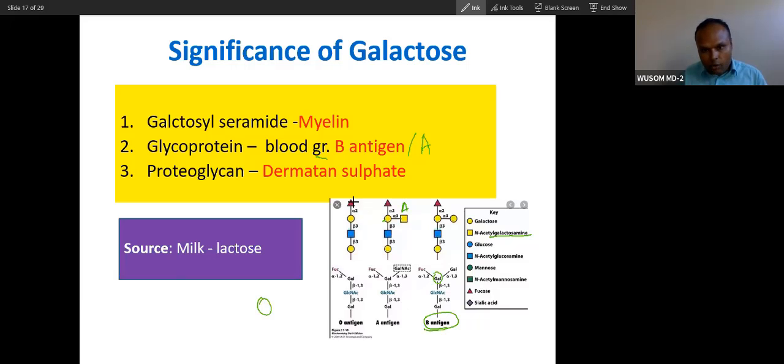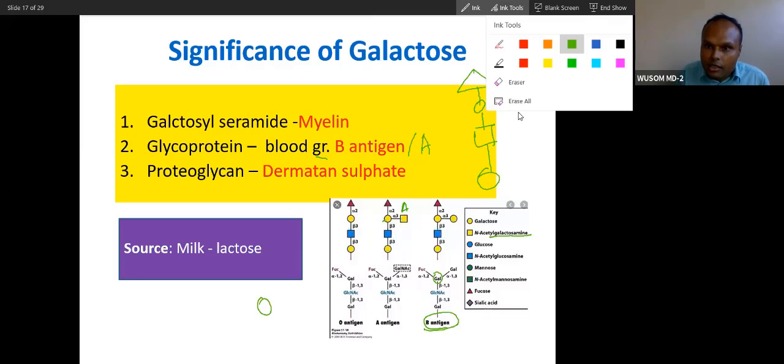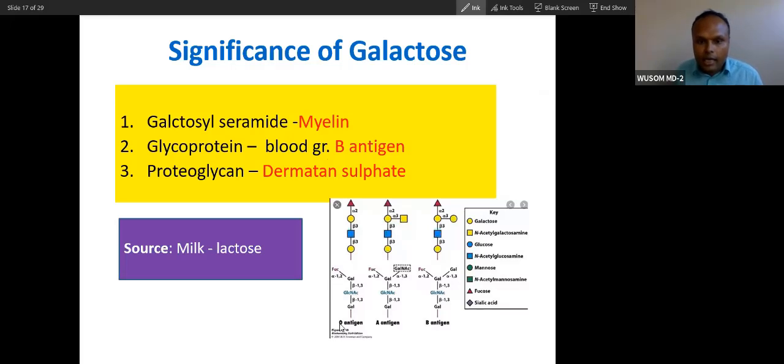So a trisaccharide with fucose, and this is a tetrasaccharide, like an arrow-like thing. You can remember the arrow-like thing, so you can easily remember this: galactose, glucose. So this is O. To O, if you add this amine, galactosamine, it becomes A. If you add plain galactose, it becomes B. So this is the simple difference that makes the ABO group.